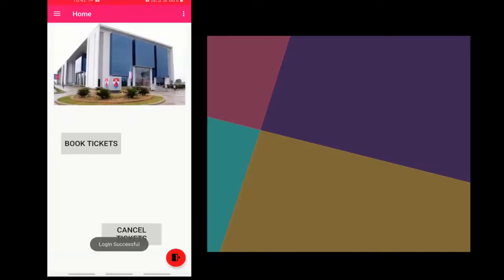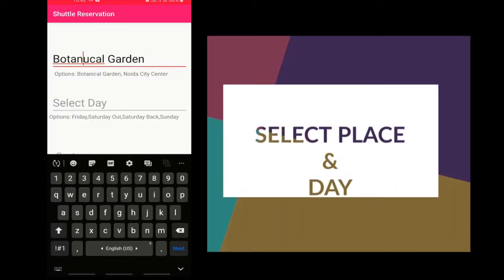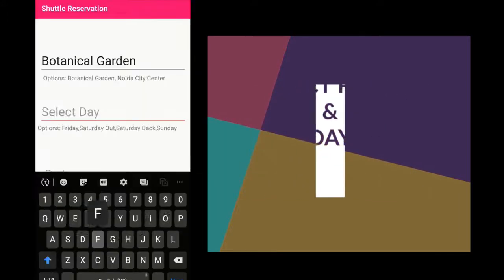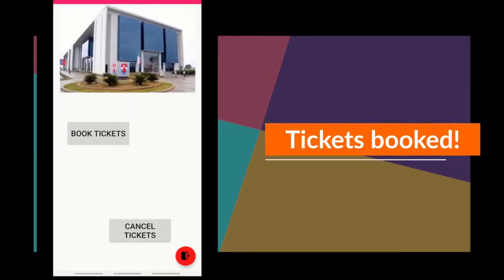Now let's book a ticket. I have decided to go to Botanical Garden this Friday. Our ticket has been booked. All the bookings and cancellations will reflect in the database and can be easily managed.